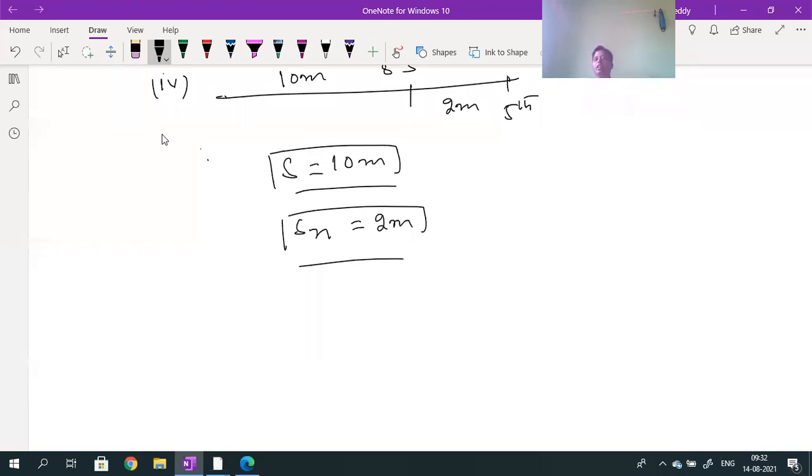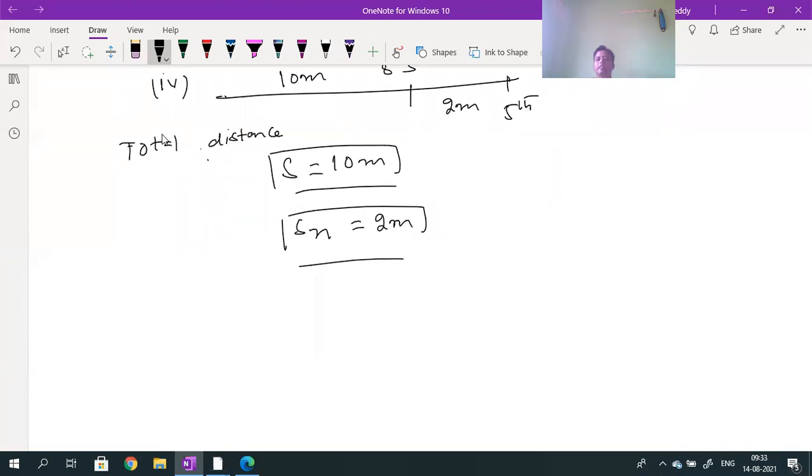S is the total distance traveled for the 5 seconds, and Sn is the distance traveled in the last second. Is it understood? S means total distance traveled.